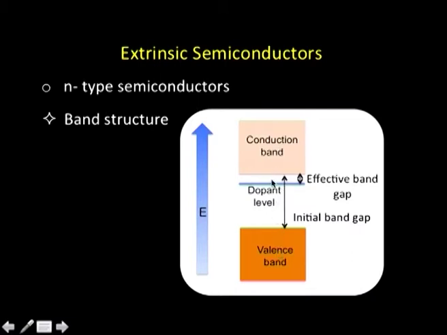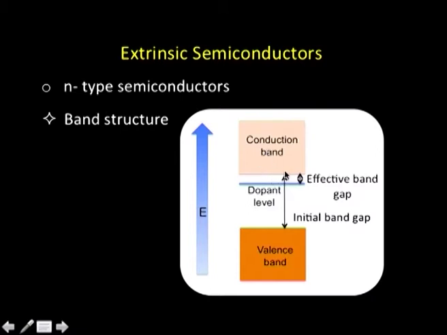And since this band is occupied in the case of phosphorus, because that extra electron we talked about is in this particular energy level, when I give a little energy to it, the electron can go from this dopant level to the conduction band and start conducting.